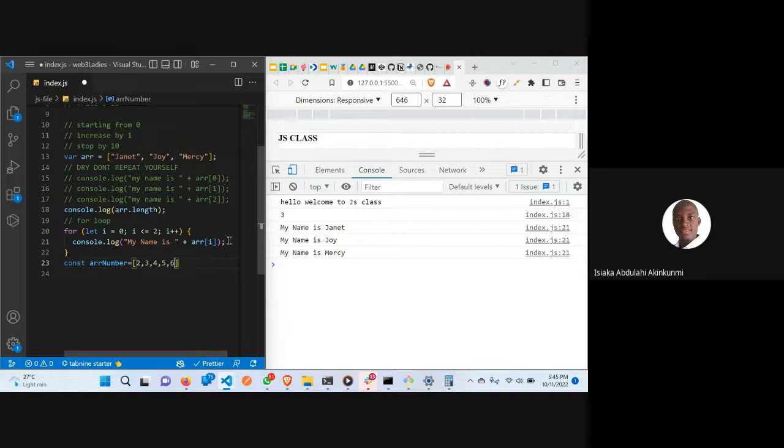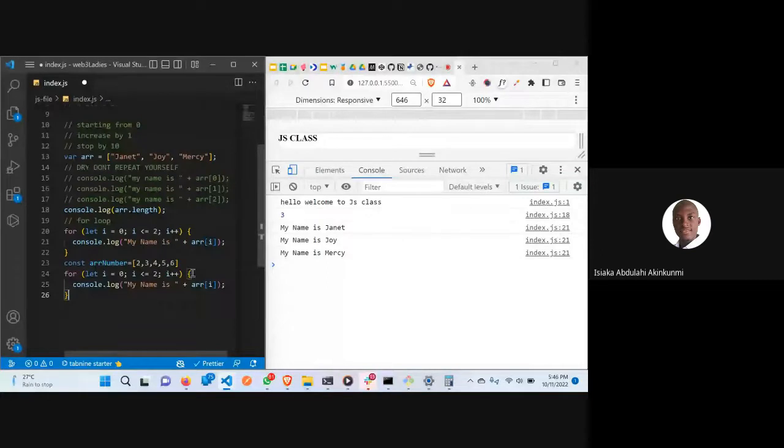Now you can always use a for loop. There's a method called the reduce method in arrays, but we are not yet there, so we are not using it here. So now with this, how do we add these numbers? There are different ways we can do it, because you can use a for loop, just like we said. You can come here and say for loop.